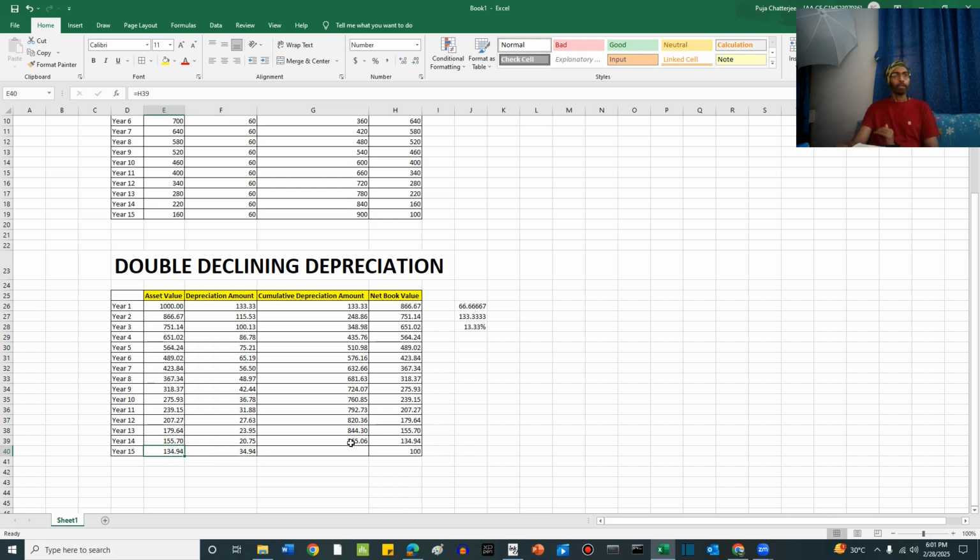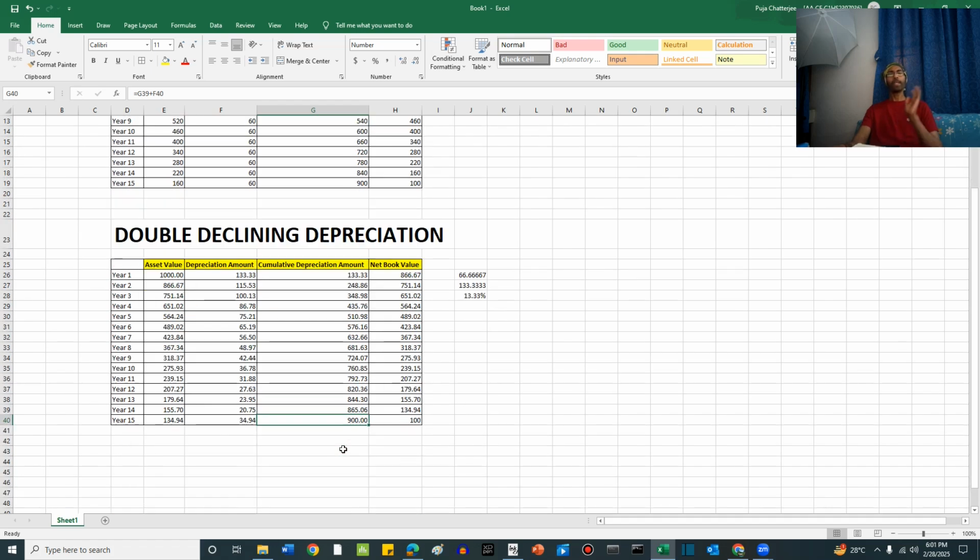Now, the cumulative depreciation is equal to 865.06 plus 34.94, which is 900. So cumulative depreciation at the end of 15 years becomes 900 just like before. Only the method we have arrived at is different. So please remember this very vital point, friends. Calculate all the depreciation amounts till the penultimate year, that is the year which is before the last year.